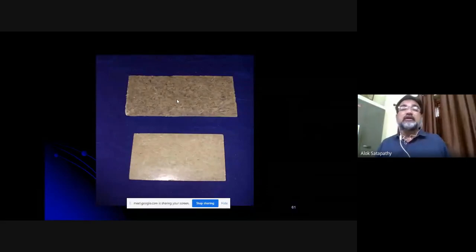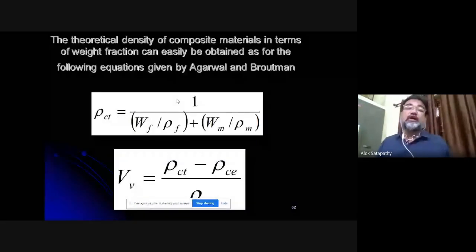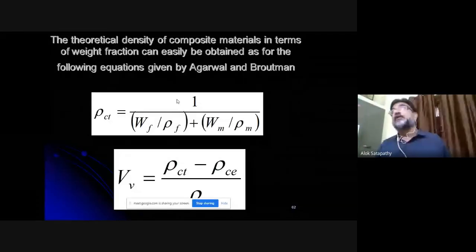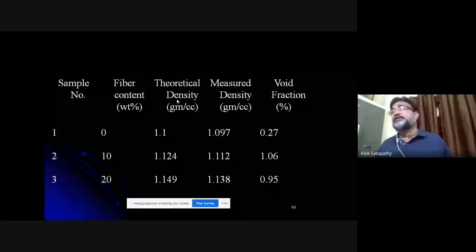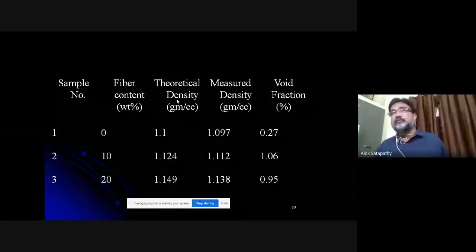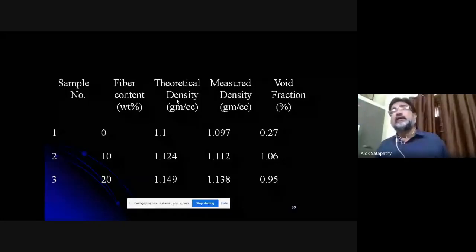Now, this is a basic formula by which you can find the theoretical density and the actual density. In composite research, when you need to find the density, there are two different terms, theoretical and measured. Why am I telling you two different terms?